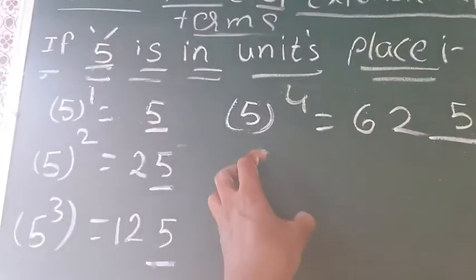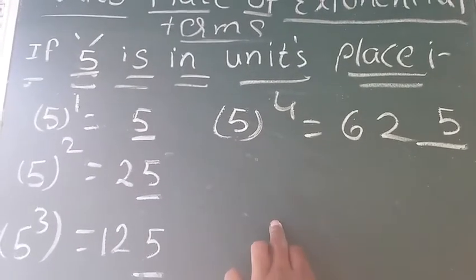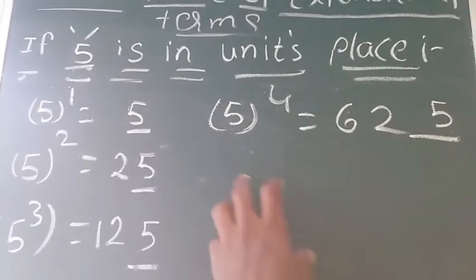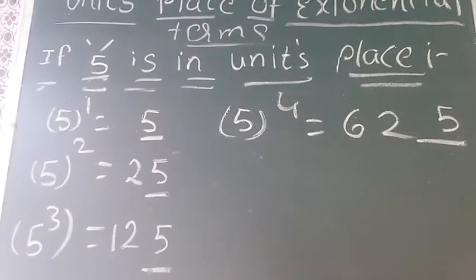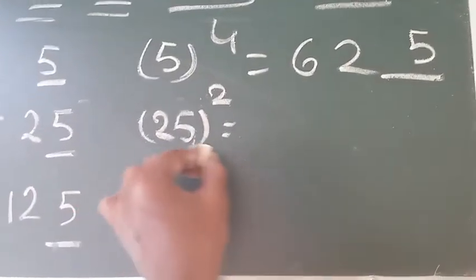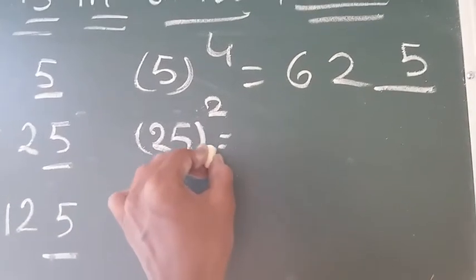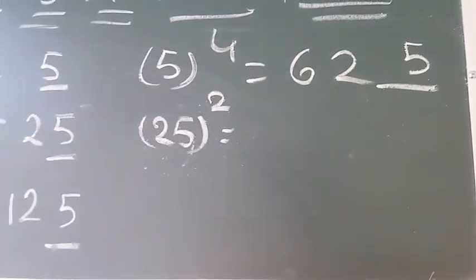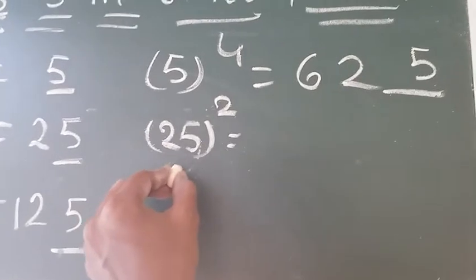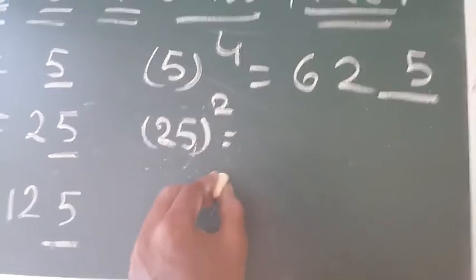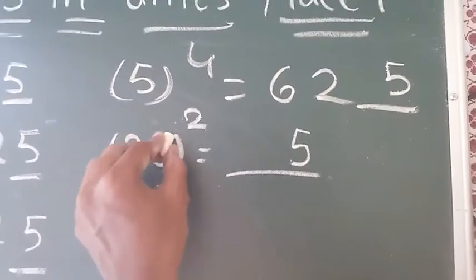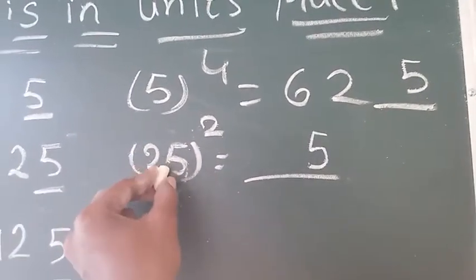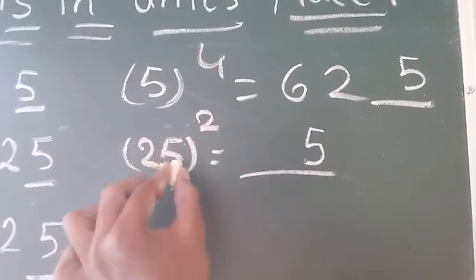So when you have any number with 5 in units place, and you want to find the units place of that number, definitely you will get 5. See this example, 25 square. When you multiply 25 two times, what will be the units place? Without calculating 25 two times, I can say the units place of this number is 5, because the units place has 5. So even if you multiply 25 two times, definitely you will get 5.